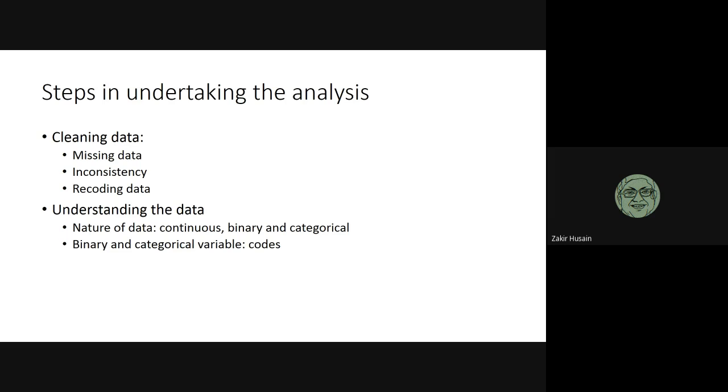Try to understand the data. Is it continuous? Is it binary? Is it categorical? What implication does it make? I've seen a thesis in which all the variables were treated as continuous. So we had education as different categories, and they should have been treated as such.